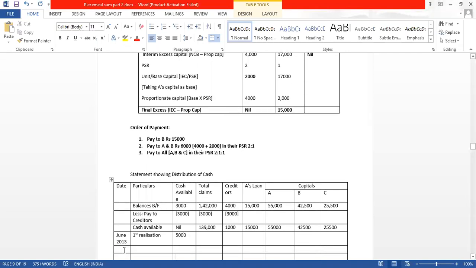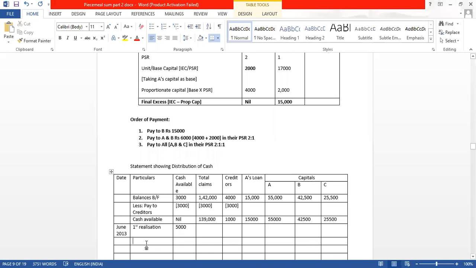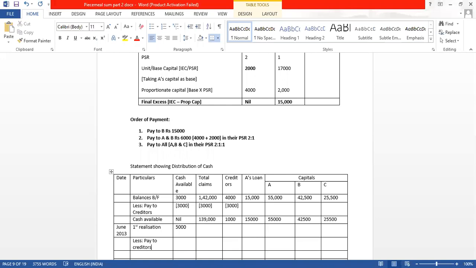अभी इसमें से कौन सी liability को सबसे पहले pay करें? Which liability to pay first? We have 5,000 and अभी भी outside liability 1,000 is remaining to be paid. Outside liability we can see that 1,000 is remaining to be paid. So let's pay to creditors. How much is remaining? Only 1,000 is remaining, so I will take 1,000. My liability also, when I pay creditor, will reduce by 1,000.